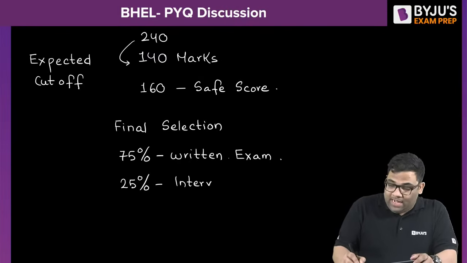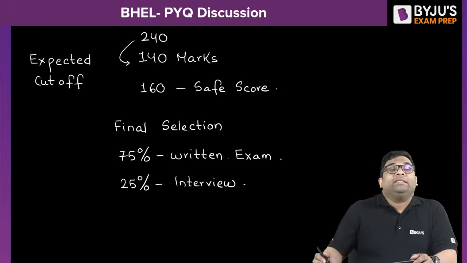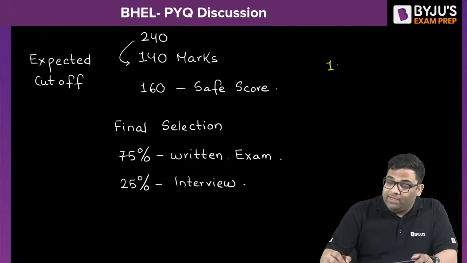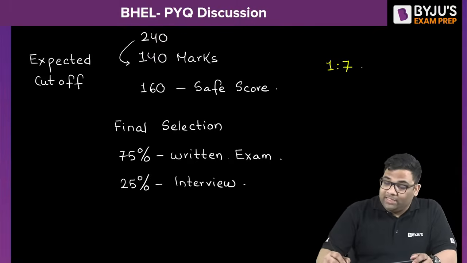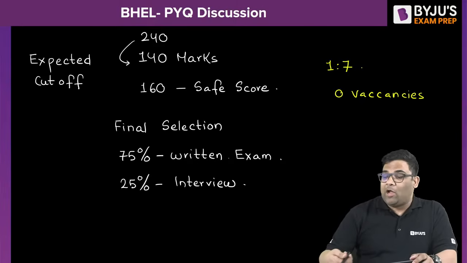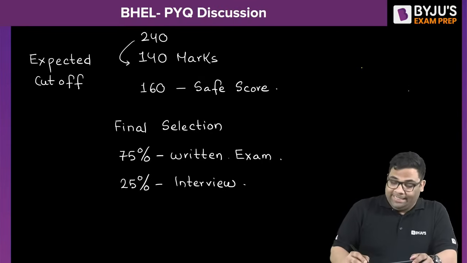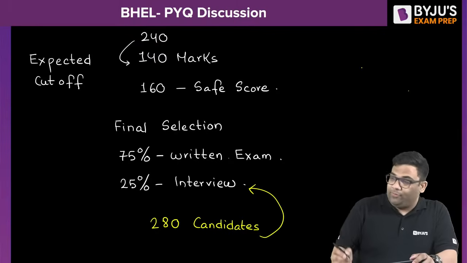And how many candidates will be selected for the personal interview? That will be in the 1:7 ratio. The number of vacancies is 40, so they will select 280 candidates for the interview.